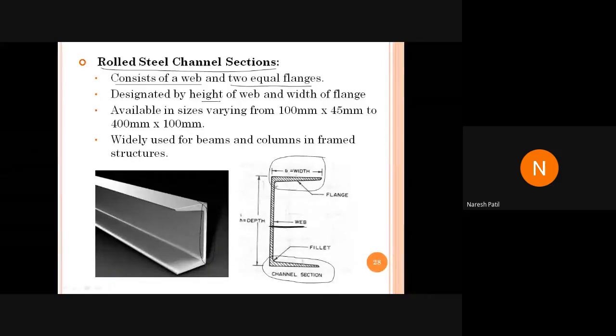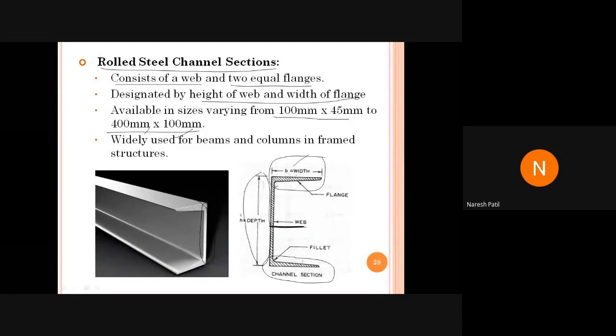For example, if you take a size, it is 100 by 45 and 400 by 100. इसका मीनिंग क्या हुआ? 400 by 100 means the height of the section or the depth of the section is 400 and the width of the flange is 100.